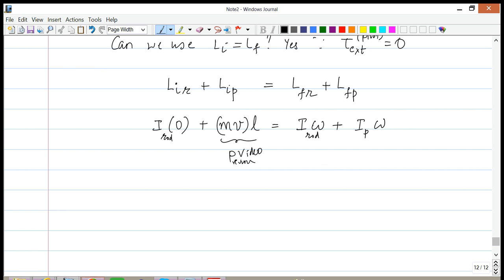Now, before we move on, it will be a quick exercise to find out what the I is for the rod. If you're not sure, just stop and calculate I of the rod about one end. This is a calculation that you all need to know. Make sure that you do it once if you do not recall the process, and I'm just going to assume the answer and move on. Let's hope that you have calculated I rod, and that you found I rod is equal to 1/3 times m times L squared.